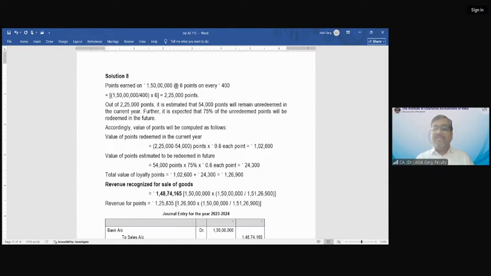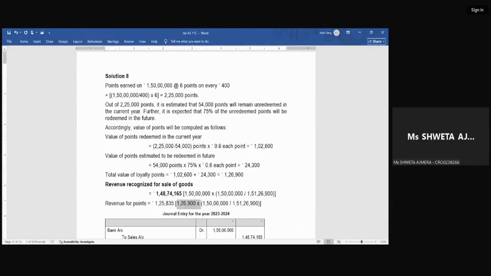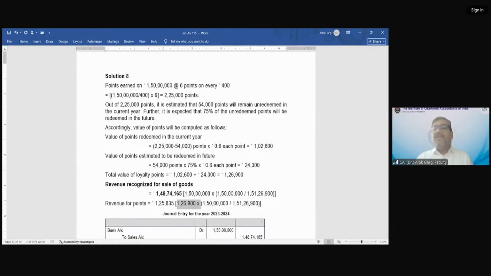And for 1,26,900, how will I compute this? 126,900 divided by 151,26,900 multiplied by 150. That is, transaction price multiplied by the standalone selling price divided by the total standalone selling price. Is that clear to everyone? This is 125,835, and is that clear to everyone?